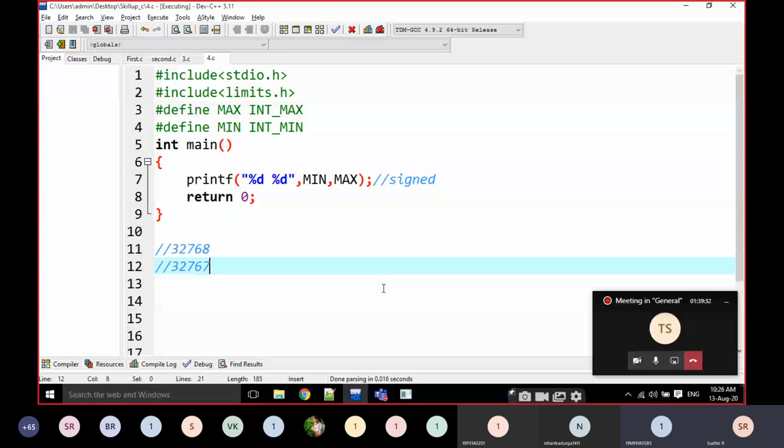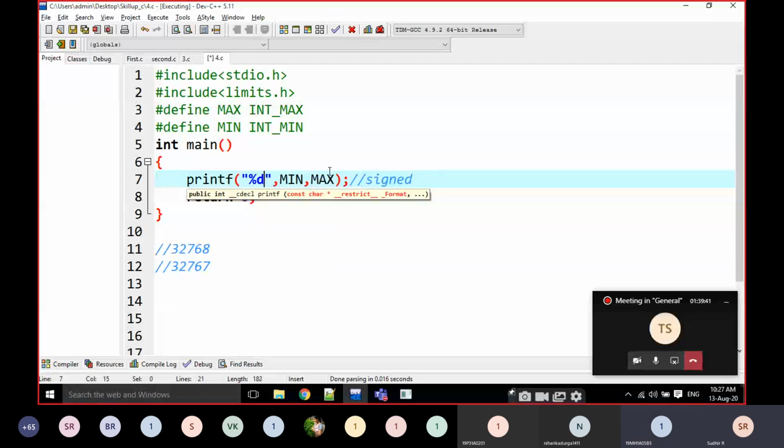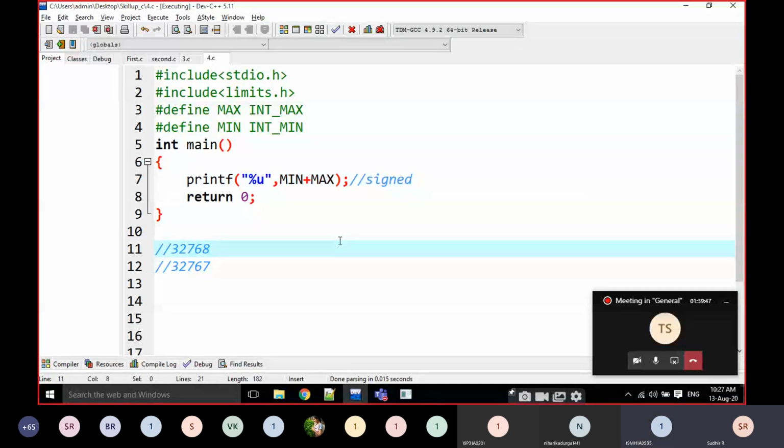This is the maximum size and minimum size for unsigned integer. For example, I am going to write here: what is the maximum value if it is unsigned integer? I am going to add minimum plus maximum for unsigned integer. U means unsigned integer. If it is the unsigned integer, what is the minimum value?